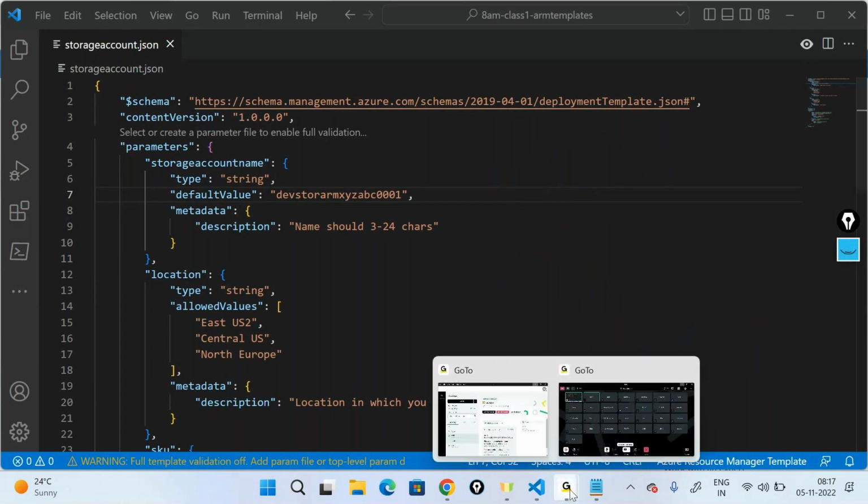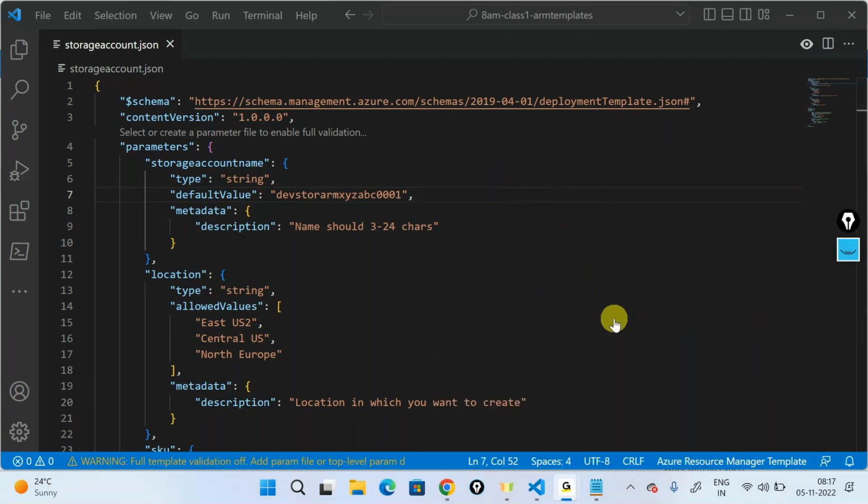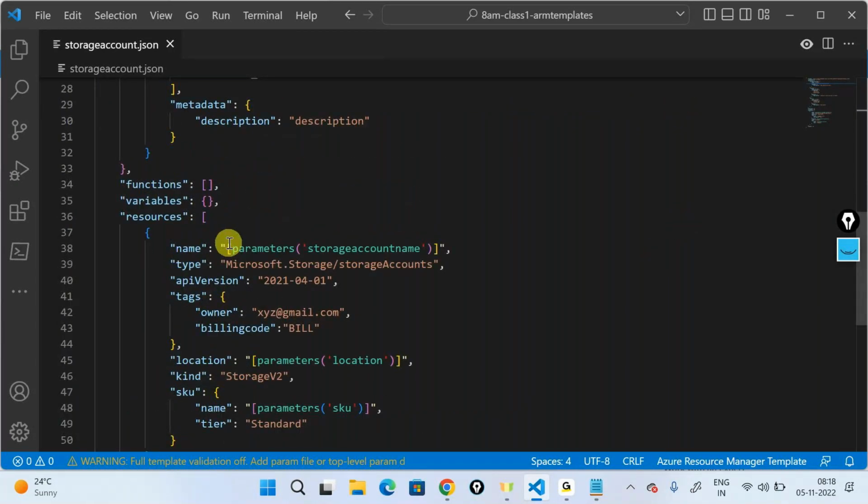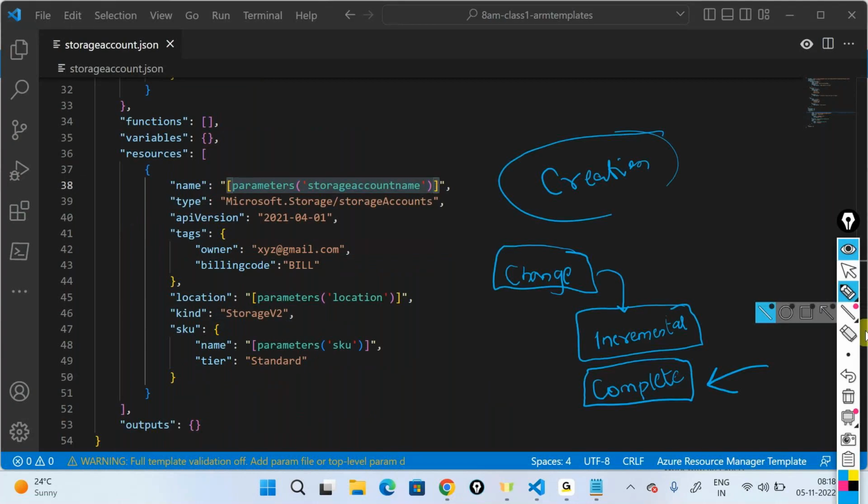Only in the default value, if we use the default value parameter, then only we will be able to overwrite? And if we give the storage value directly here, can't we overwrite it at the time of execution? You can, but you'll have to go inside the template and edit this particular property.